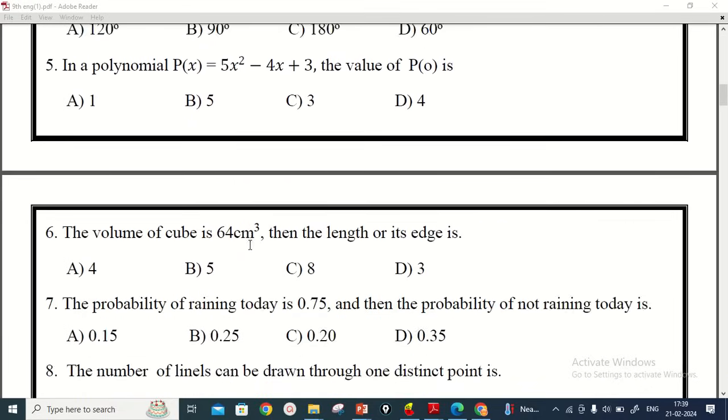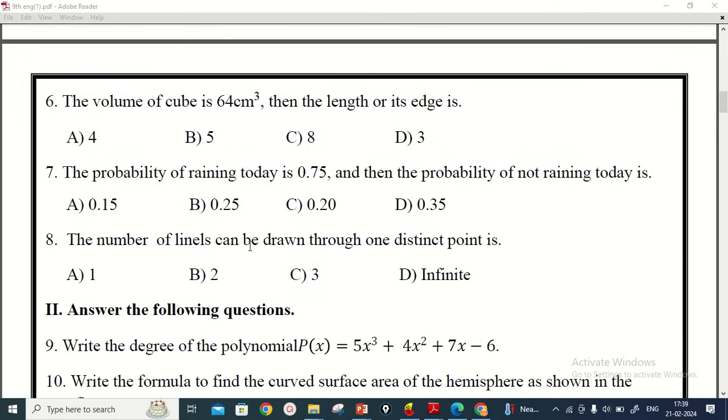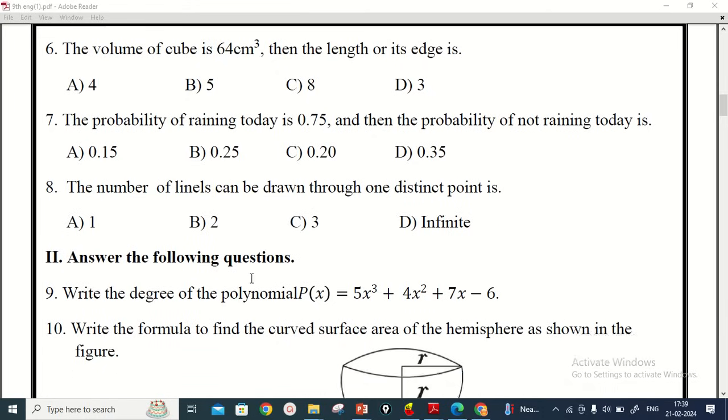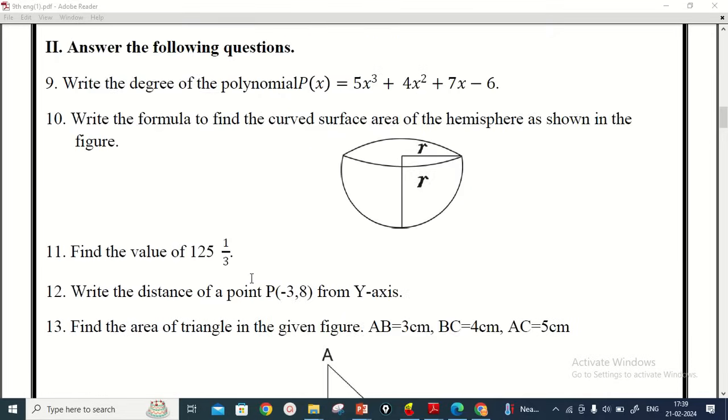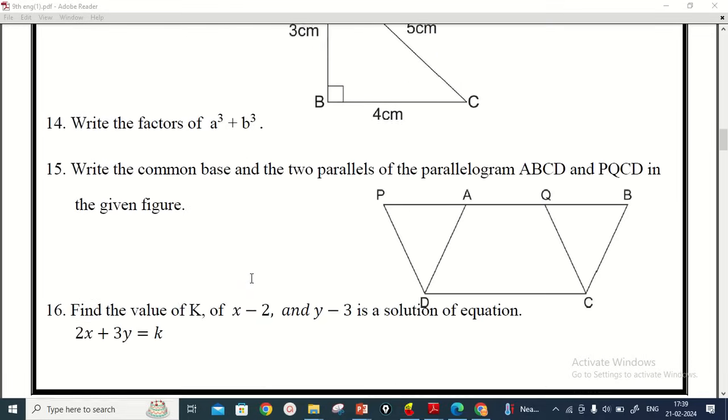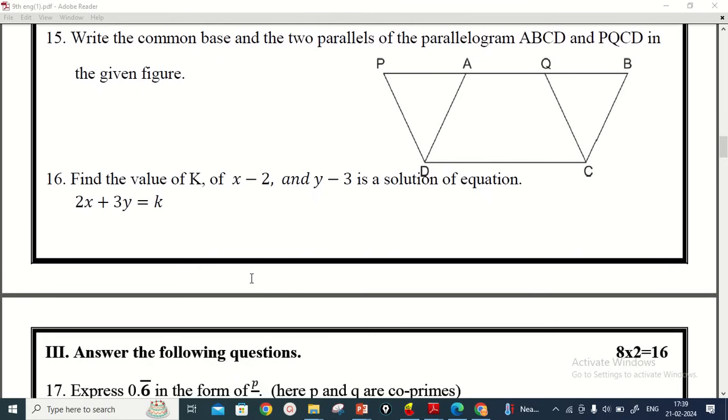And then the second part contains the 1 mark short answer questions. Here also, totally 8 questions of 1 mark are there. Observe the questions of short answers here. Each contains 1 mark. Up to the 16th, there are 8 questions for 1 mark.